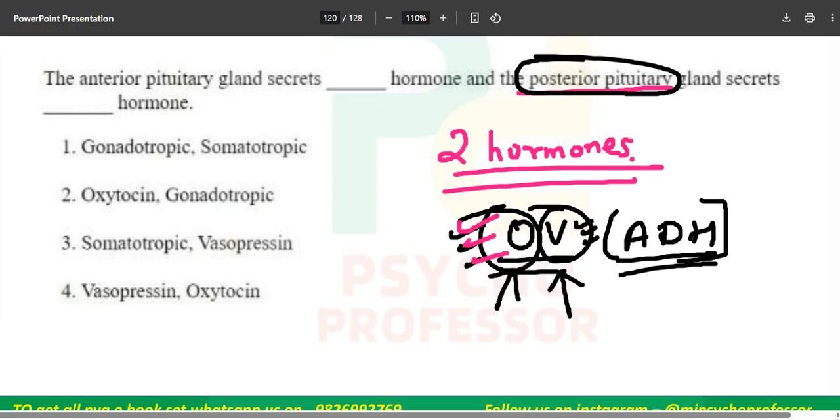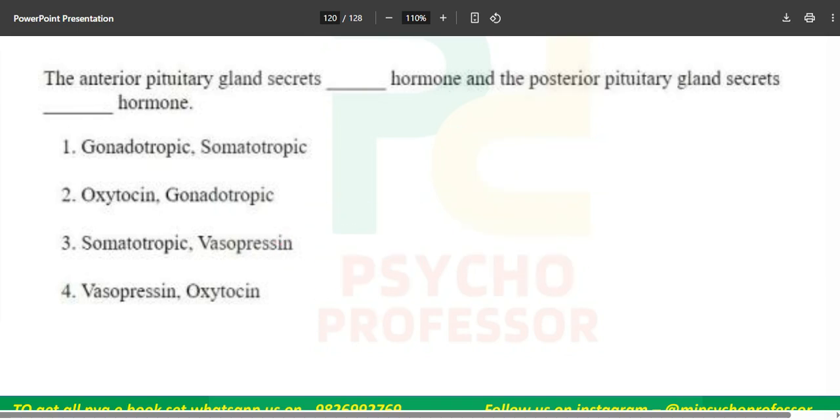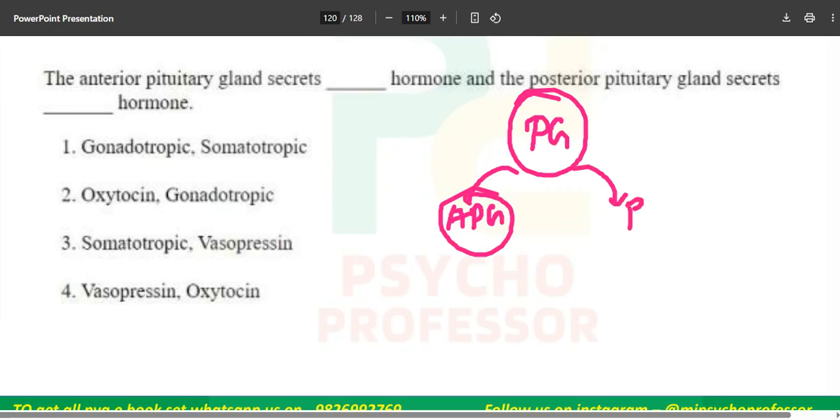No other hormone will be the answer for this. Now whatever is left over will come from the anterior pituitary gland, the APG. So whenever you answer about the pituitary gland, just imagine there are two parts, the APG and the PPG.